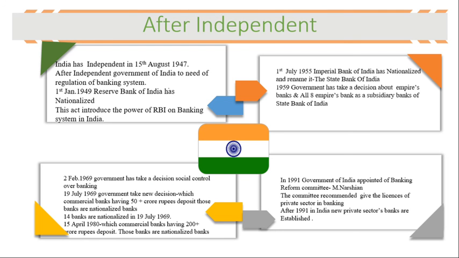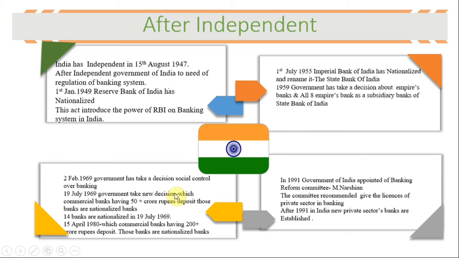And next, in this same year, the government took a new decision on 19 July 1969.